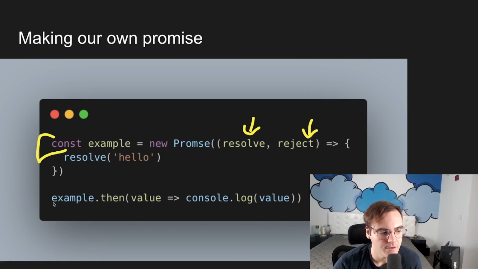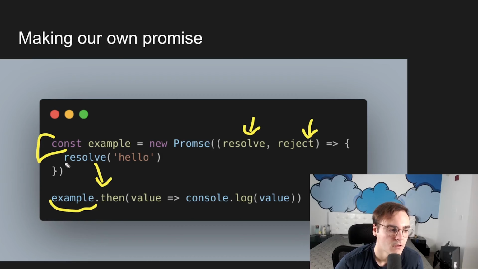And then what we have here is we're taking our example and we're doing .then. When this resolves is all .then means. So whenever you see .then, think of, okay, this resolve function here is just going to call .then for all intents and purposes. So when you resolve, give us that value. That value is going to be this hello. So hello is going to be the value here. We console log the value, and we should see hello in the console if we were to run this code.